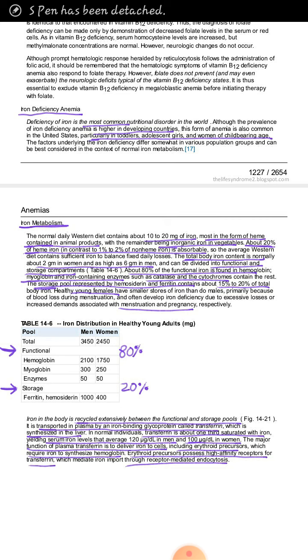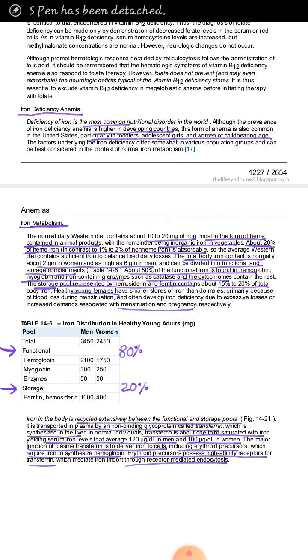Now iron in our body is present in two forms. We have the functional form of iron and then we have the storage form of iron. About 80% of the iron is present in functional form and 20% is present in storage form. Functional form of iron is of three types: hemoglobin, myoglobin or muscle protein, and enzymes. The storage form of iron is of two types: ferritin and hemosiderin. Actually, when a large number of ferritin molecules combine together, they result in the formation of hemosiderin.